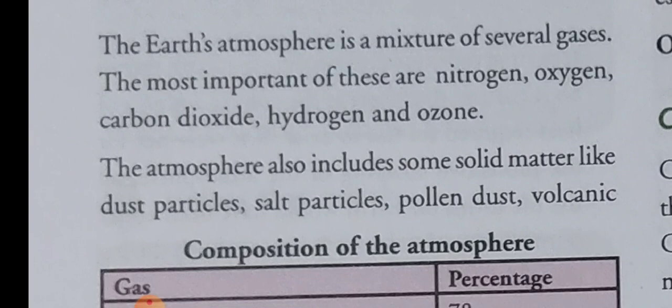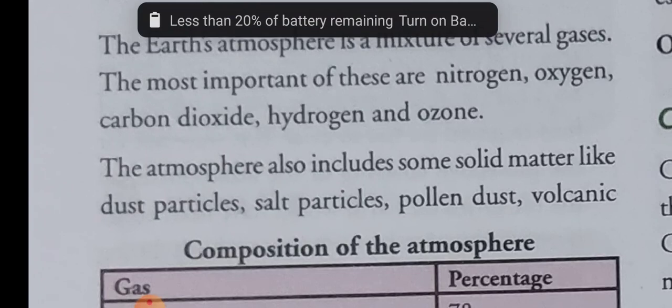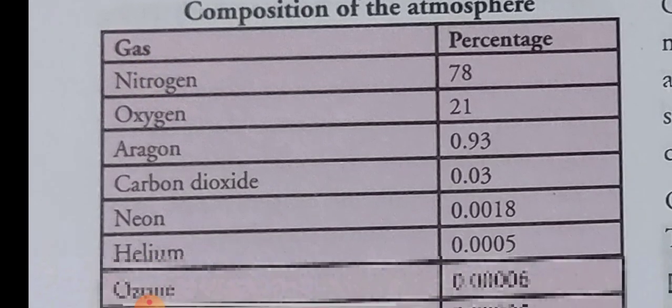The most important gases are nitrogen, oxygen, carbon dioxide, hydrogen and ozone. Except these gases, some solid matter like dust particles, salt particles, pollen dust, volcanic ashes and smoke are also found in the atmosphere.